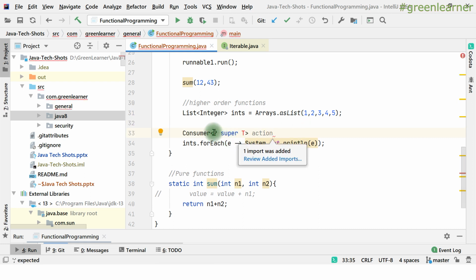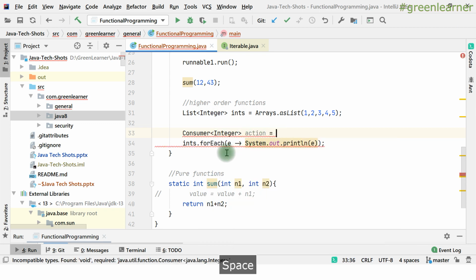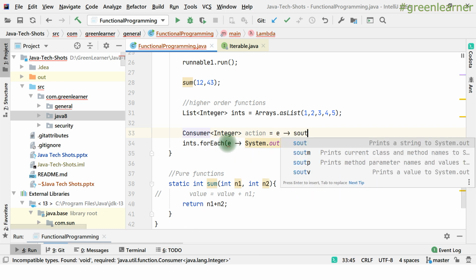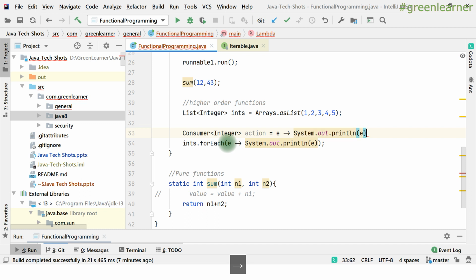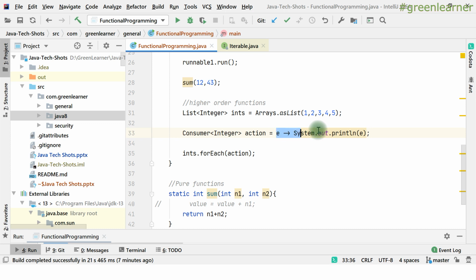It is taking a Consumer of Integer, and action. I can write here System.out.println, and now I can pass this action here, right? And this is going to work perfectly fine, right? So now you can see that this is the function, right?